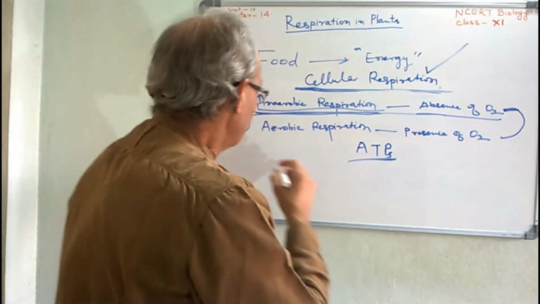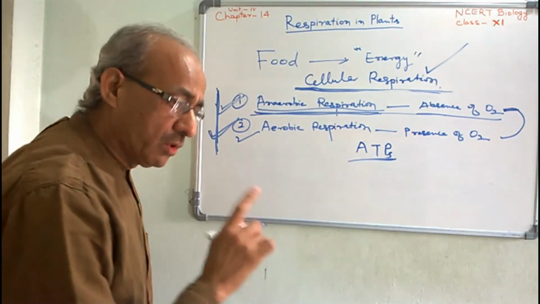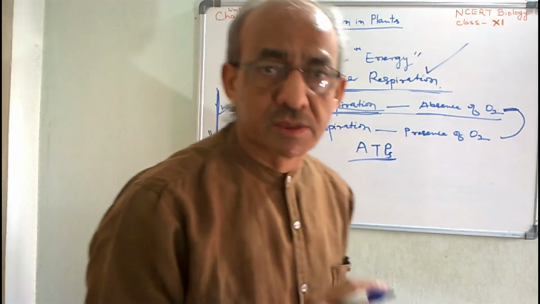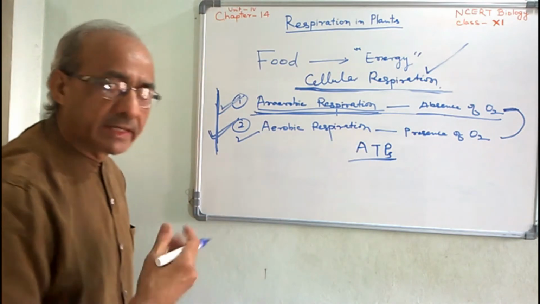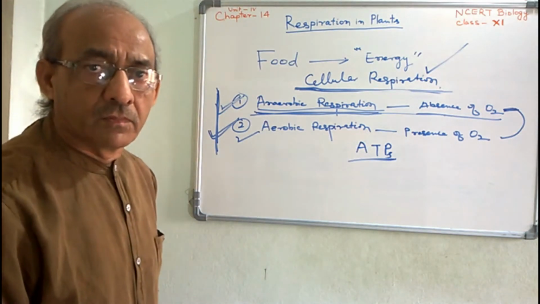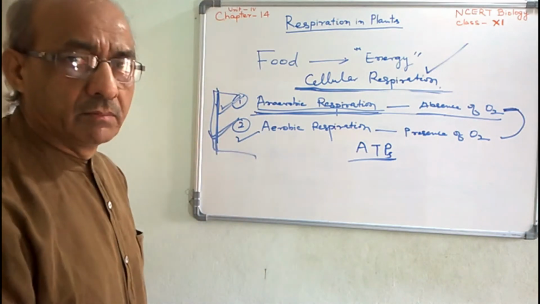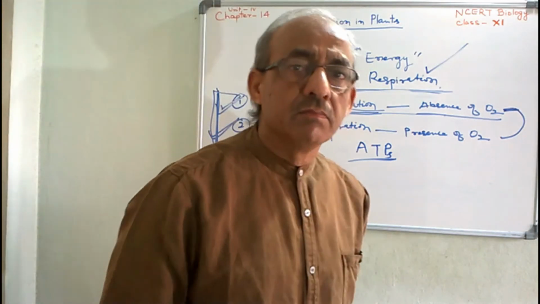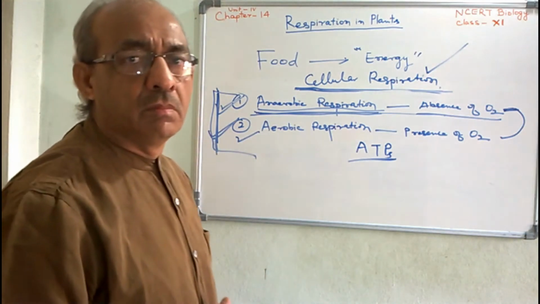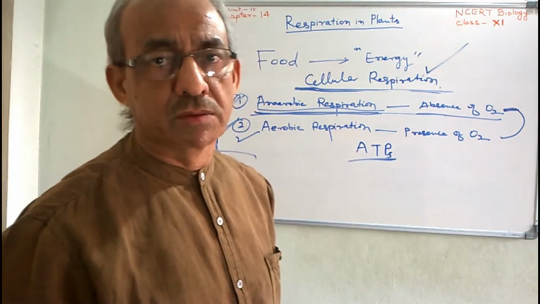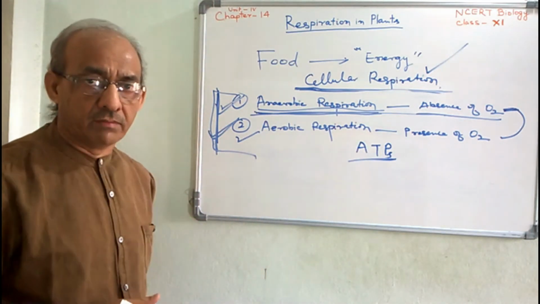But this part, aerobic respiration, does not take place in prokaryotes, microorganisms like yeast, bacteria. Both the parts, again I am repeating, take place only in higher groups of animals or plants, eukaryotes, whose cells have mitochondria.